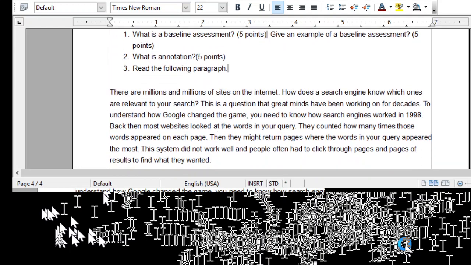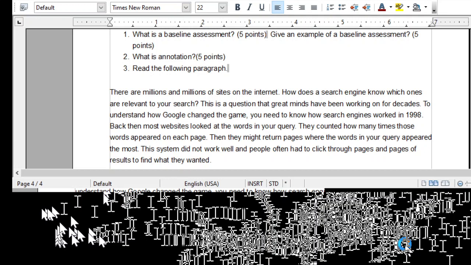There are millions and millions of sites on the internet. How does a search engine know which ones are relevant to your search? This is a question that great minds have been working on for decades. To understand how Google changed the game, you need to know how search engines worked in 1998. Back then, most websites looked at the words in your query.